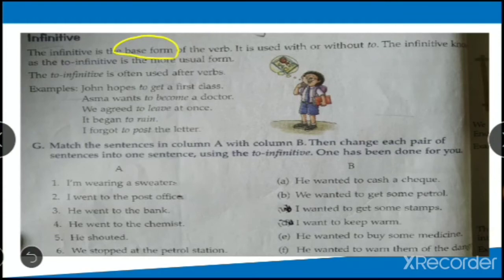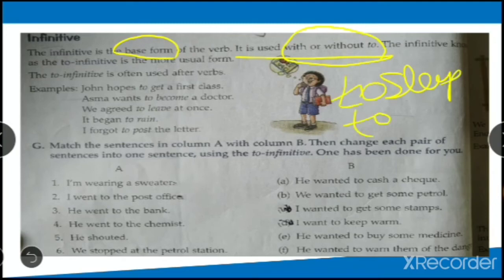So sleep, slept, right? The base form: sleep, eat, walk, stand, go. All these are base forms. Infinitives are the base form of the verb. It is used with or without to before that verb: to sleep, to go.